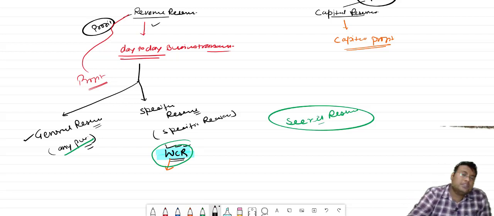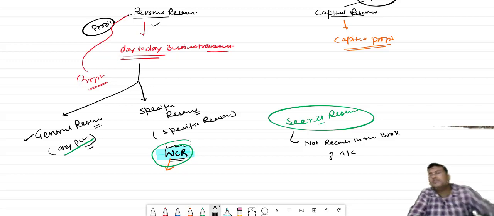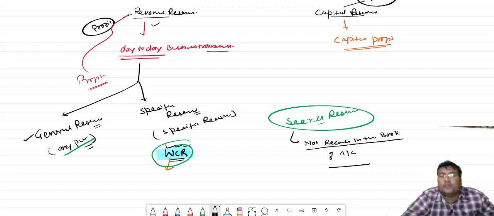Always remember that a secret reserve is not recorded in the books of accountancy. It is hidden from every person and every member. So we create a fund but do not record it anywhere, and that will be considered a secret reserve.